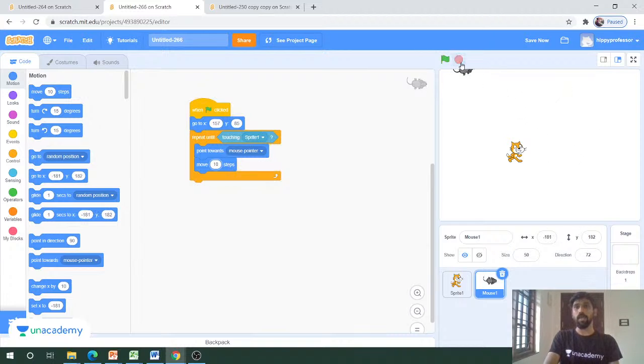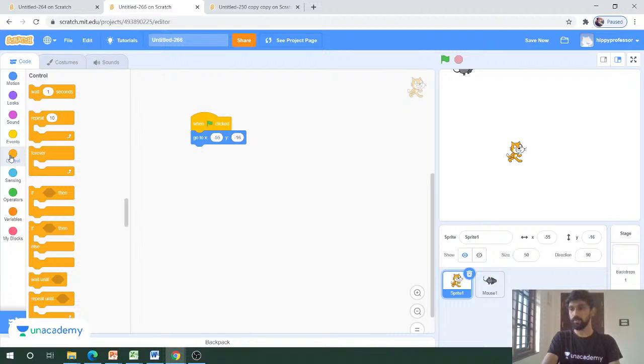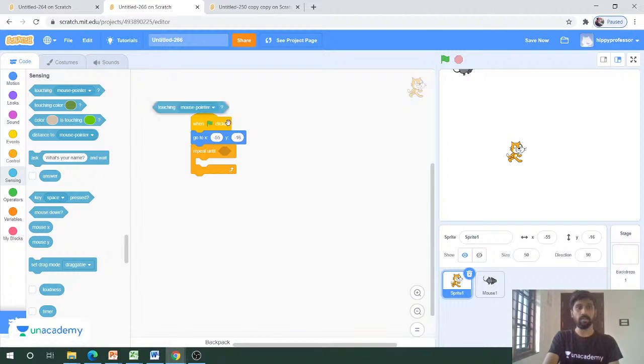And you have to do the same thing for the cat also. We have to go to the control block and drag the repeat until block, and here we have to put the condition where the cat touches the mouse. So just go to the sensing block, drag touching mouse pointer, and change it to mouse.